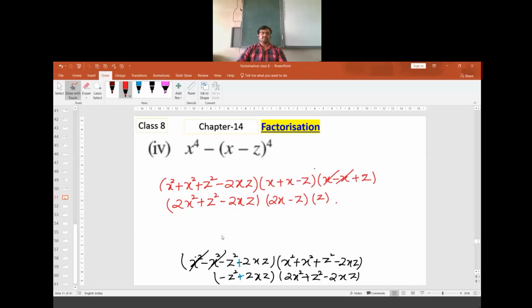Correct? Yes, sir. This is the same as my different answer, same as your answer. You have taken z common here. If z is taken common, z times minus z plus 2x, so 2x minus z and z is there. Yes, both your answers are correct. But is this the correct answer? Yes, confident.